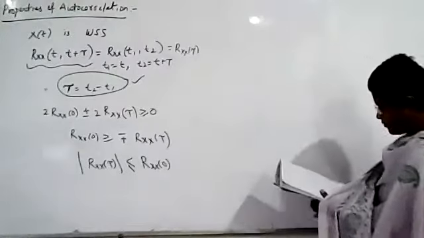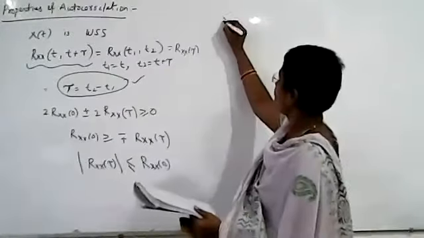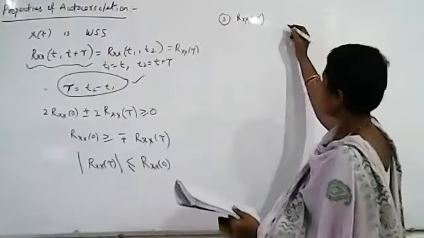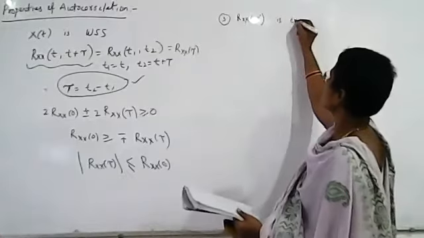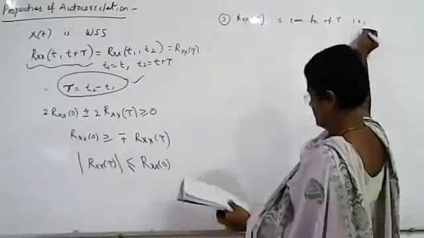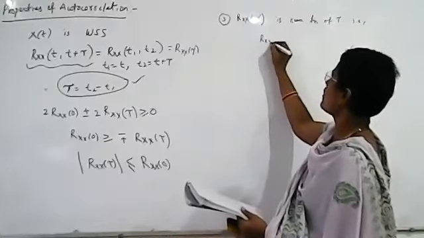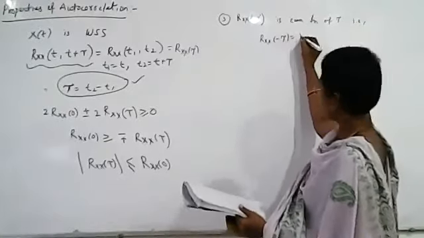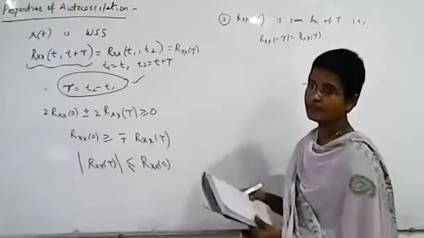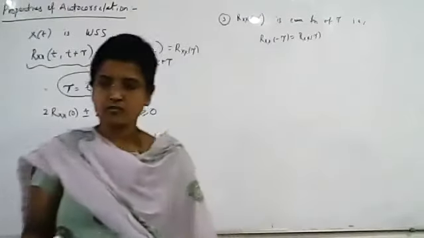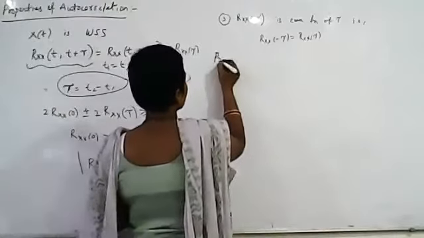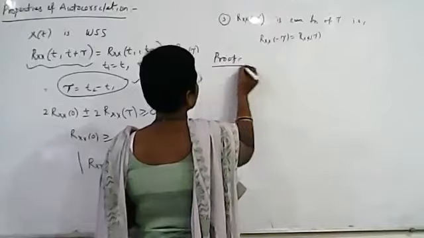The third property of autocorrelation is that Rxx of tau is an even function of tau. That is, Rxx of minus tau is equal to Rxx of tau. So it is an even function of tau. This is also very important. Now we'll see the proof of this.